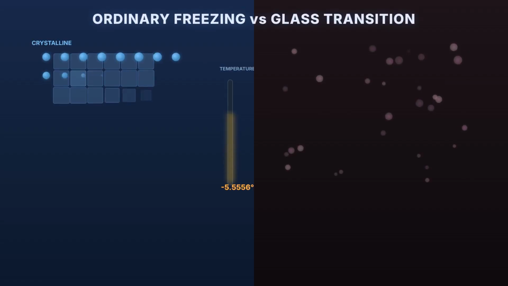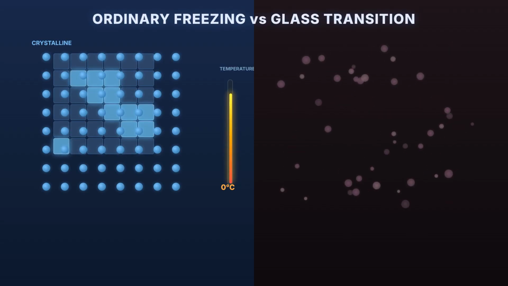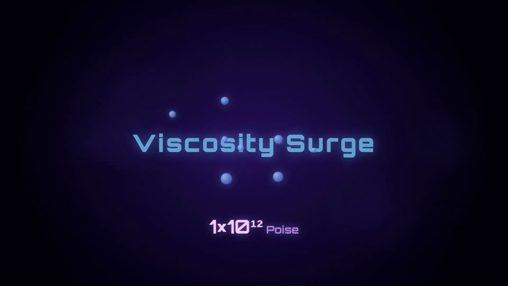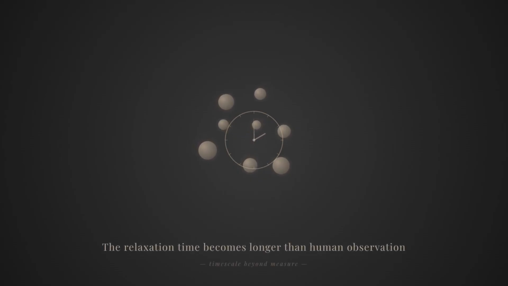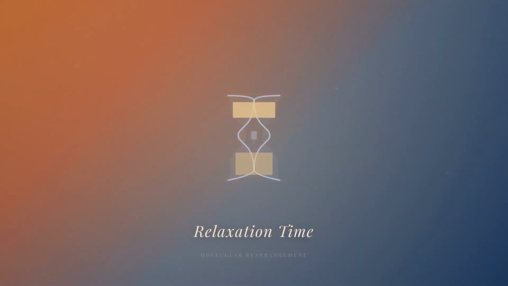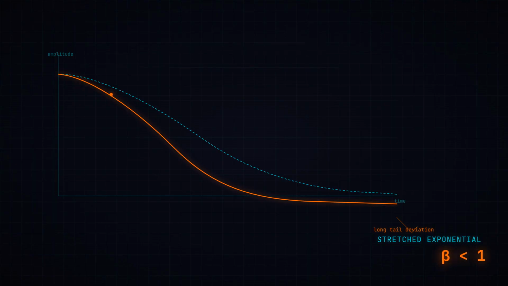In an ordinary freezing, molecules arrange into a crystal at a precise temperature. In a glass, the cooling liquid just gets thicker and thicker. Its viscosity climbs by a factor of 1 trillion or more. The relaxation time, how long molecules take to rearrange, becomes longer than human observation. That is why glass feels solid. But this slowing down is not exponential in the normal way. It follows a stretched exponential, meaning it deviates from simple predictions. No one fully knows why.